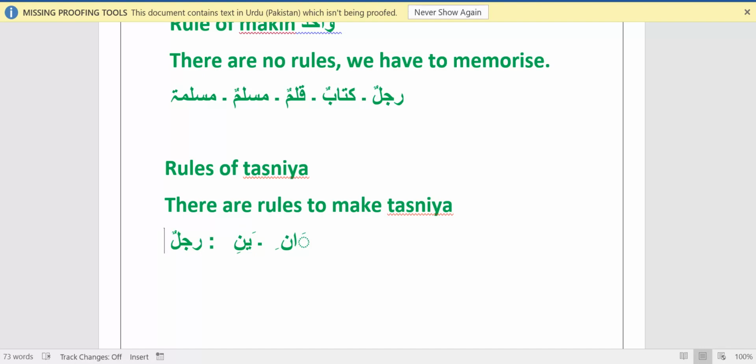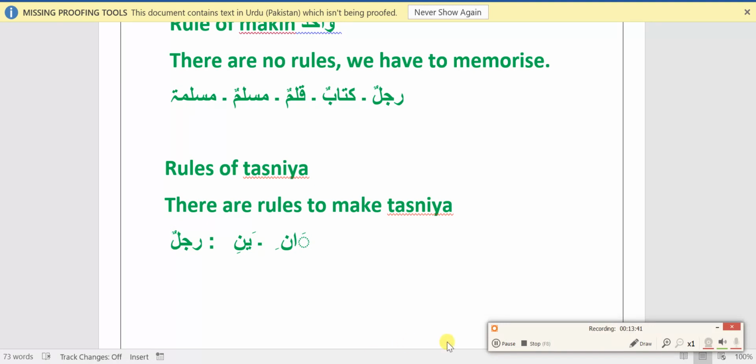You cannot create Tasniya from a Jama word. It's not possible. If there is a Jama word and someone tells you to convert this into Tasniya, then you must know the Wahid format of that word, because Tasniya is only created from Wahid. So for making the Tasniya, one should know the Wahid of that word. So now rajulun is a Wahid word.